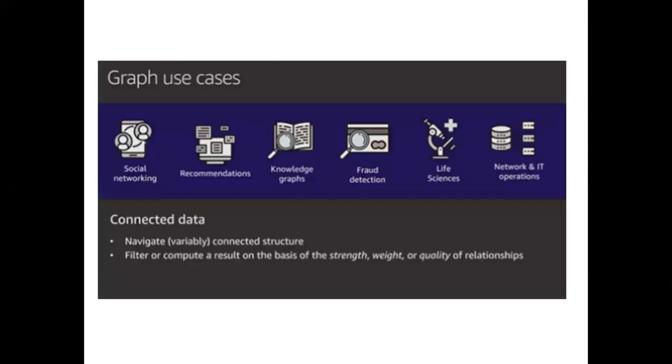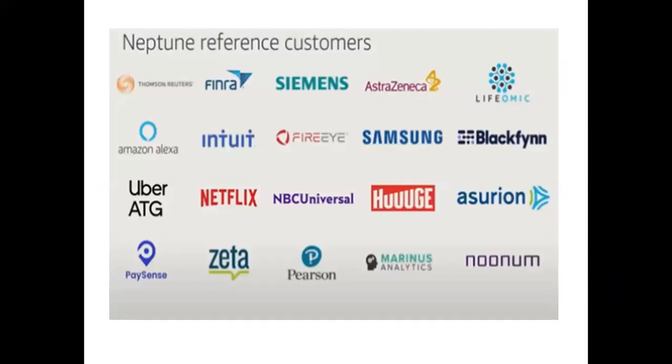The graph database use cases, as I told you, are life sciences, social networking, IT operations, and recommendations. These are the different use cases for your graph databases. Neptune reference customers, these are the customers: Thomson Reuters, Siemens, Intuit, Netflix, Zeta, Pearson.